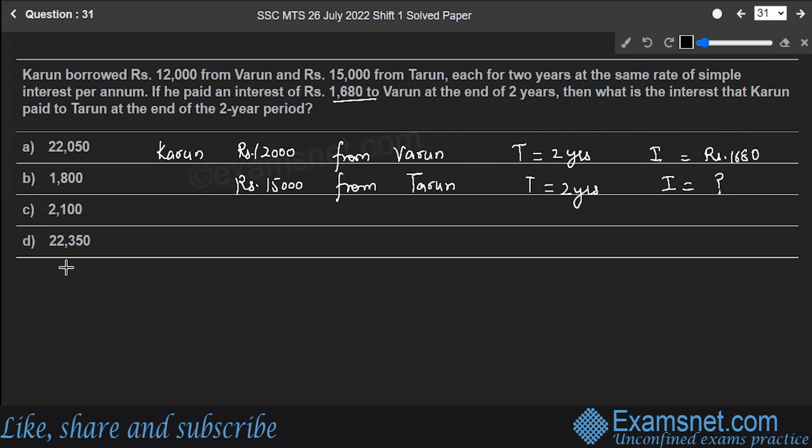See, the only thing that is missing in this question is rate. We don't know the rate at which everything is happening. Correct. So now it is a simple interest problem. You know the formula for this. These things are given. Formula is: interest is equal to principal into rate into time upon 100.